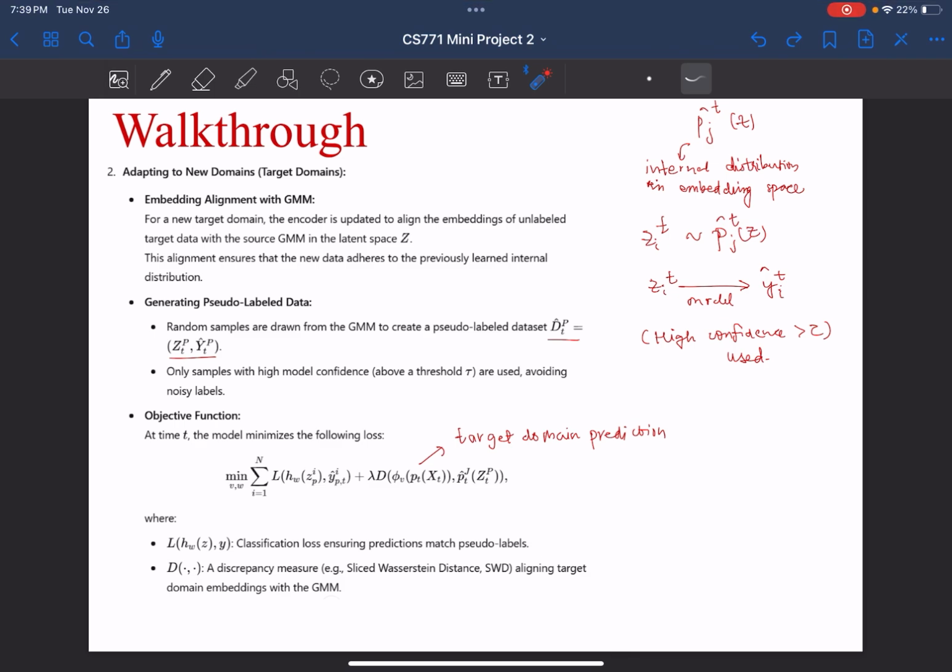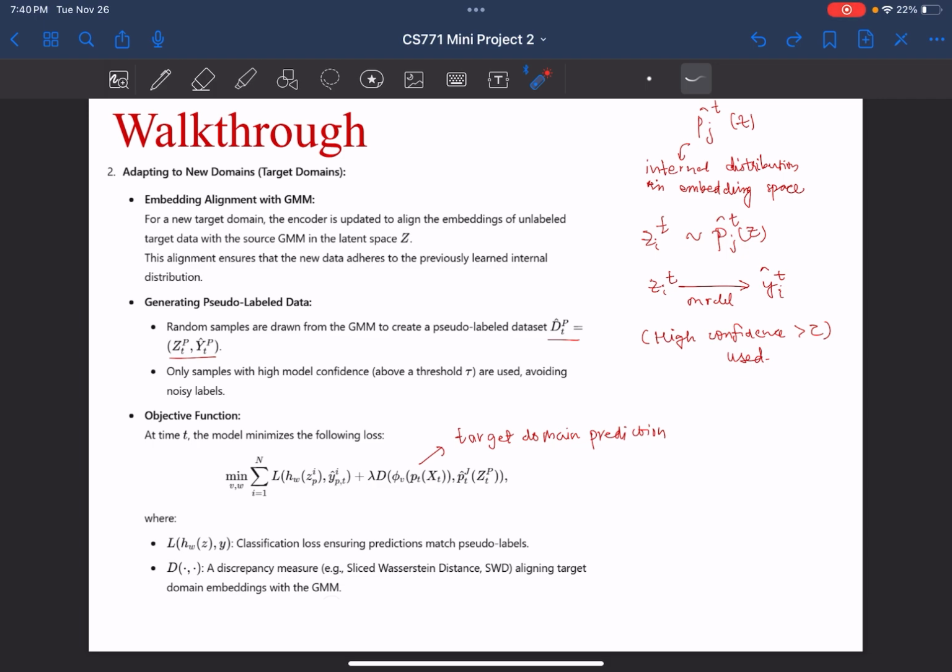Now let's talk about any time t. We would say that this p j t is the internal distribution in the embedding space z, and this z i t is just randomly drawn from this distribution, and the model assigns some y i t for this embedding, only for those whose confidence is more than a threshold. Now this would generate the random sample dataset D t p, and we just minimize the following loss function.